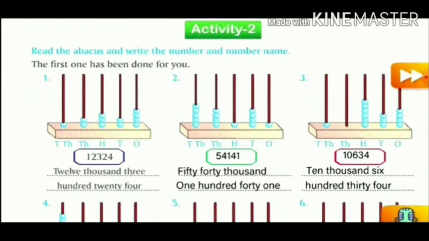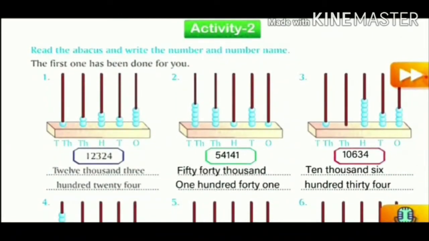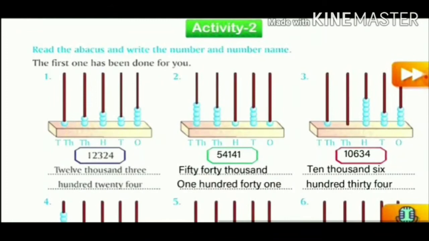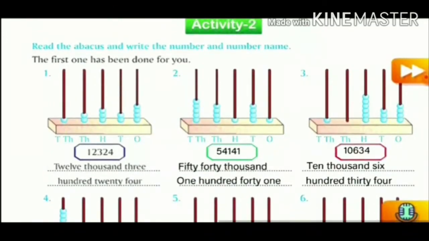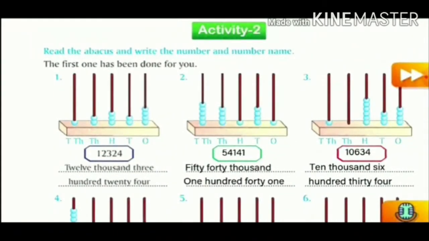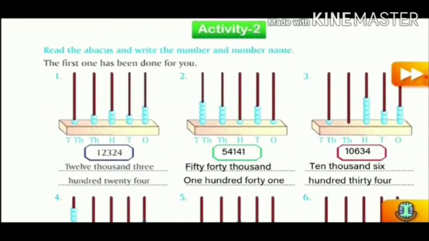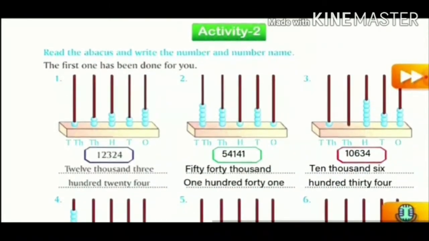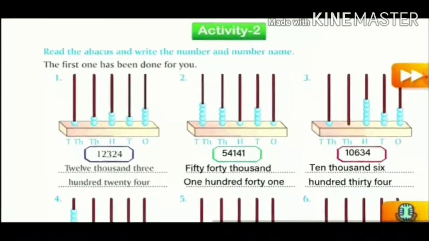Second one, shall I do it? The first pole, in the ones place we are having only 1. The second one, that is tens, we are having 4. The third, in the place of 100 we have 1, so we write 1. The thousands place we are having 4 beads, so we write 4. And in the place of 10,000 we are having 5 beads, so we'll write 5. So altogether we are going to read it as 54,141.